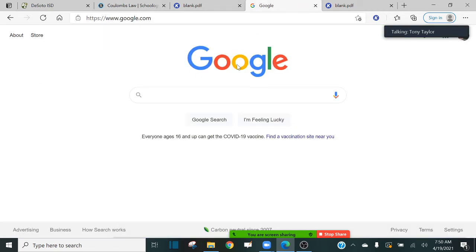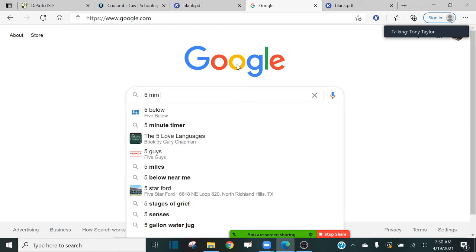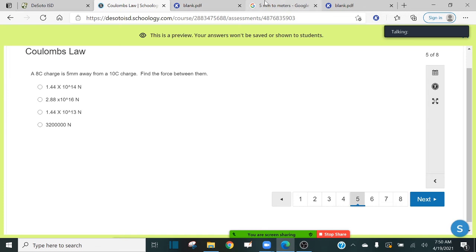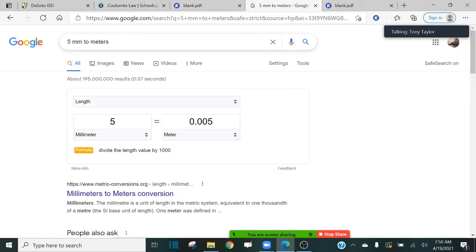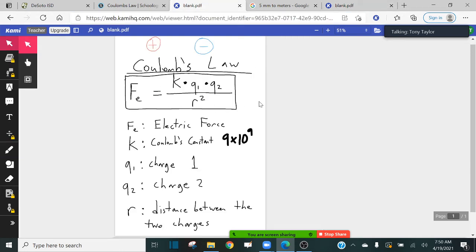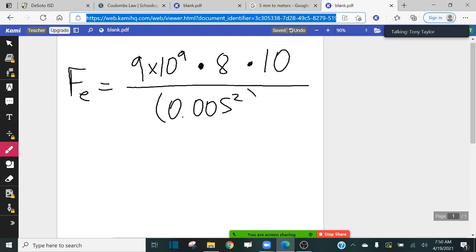So if you go to Google and type in 5 millimeters to meters, we see that 5 millimeters is equal to 0.005 meters. So I'm going to put 0.005. And remember, guys, that number always gets squared. So we're going to square that. Okay.